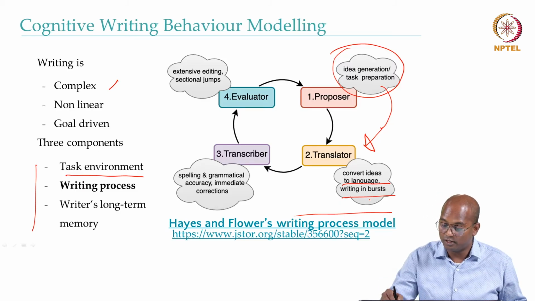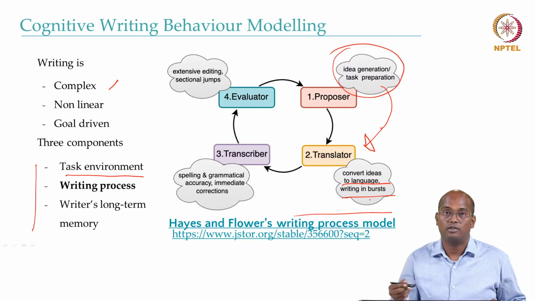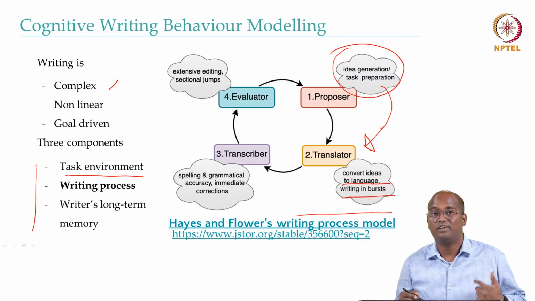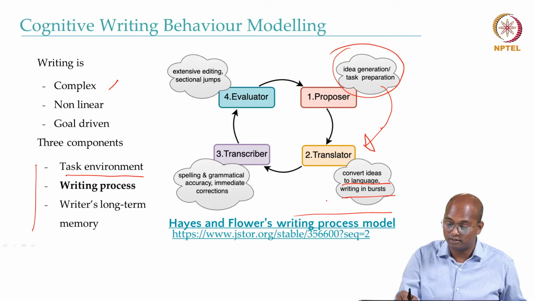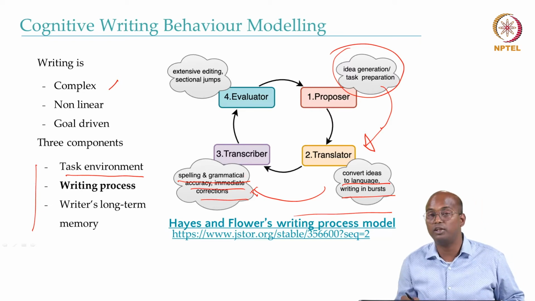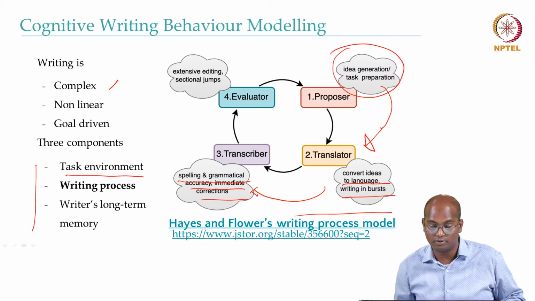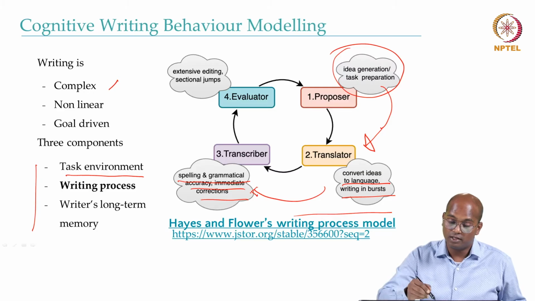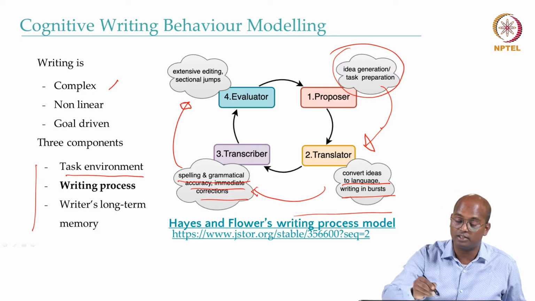And once you start writing, it's the way people are writing. Often some people write very fast, some people write very slow, and you may also tend to make mistakes. So in this case, as part of the next stage, you do spelling and grammatical accuracy checks and immediate corrections, and all that is something at the level of words and probably sentences as well. Once you have done that, what is the next step? You review what you have written, right?